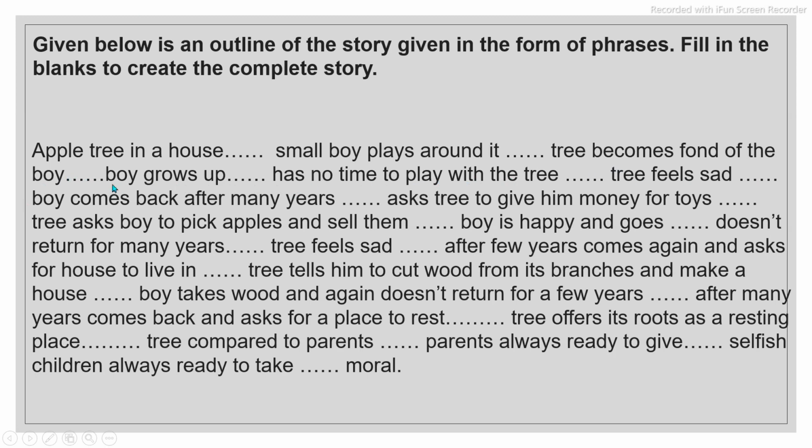Tree feels sad, boy comes back after many years, asks tree to give him money for toys. Tree asks boy to pick apples and sell them. Boy is happy and goes and doesn't return for many years. And tree feels sad again.